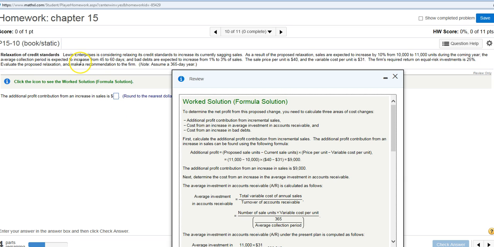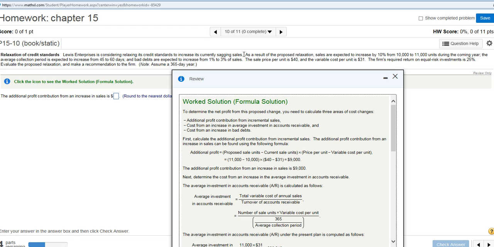Okay, so let me read the problem. Lewis Enterprises is considering relaxing its credit standards to increase its currently sagging sales. So let's all understand one thing. If it relaxes its credit standards to try to increase its sales, more money will be tied up in accounts receivable because they're going to give people more time to pay their bill, okay?